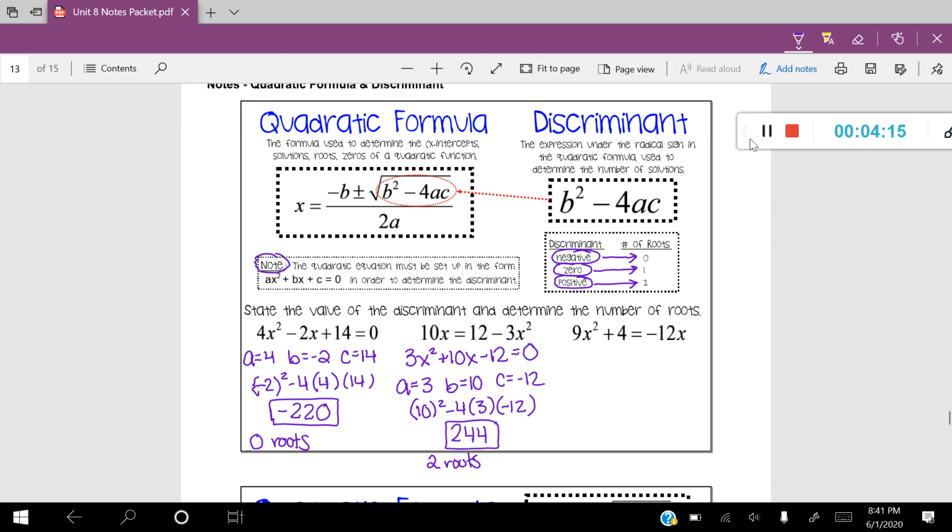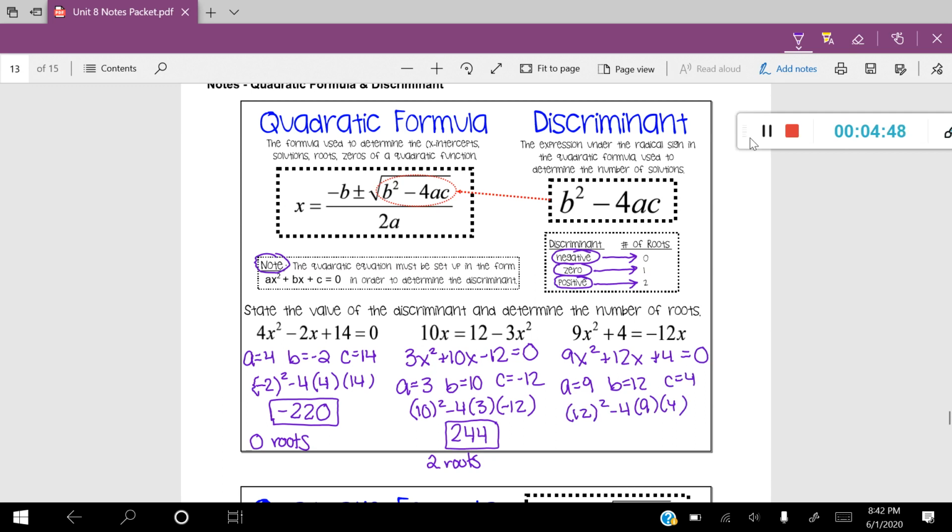Okay, and the last one here, we're not in standard form, so let's go ahead and quickly put us in standard form. We have 9x squared plus 12x plus 4 is equal to 0. I'm going to go ahead and calculate my discriminant. My A is 9, my B is 12, and my C is 4. Let's go ahead and put it into my formula now. B squared minus 4 times A times C.